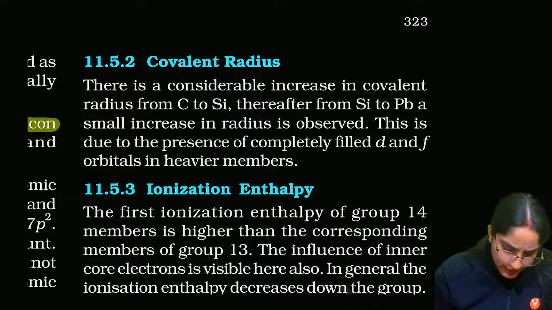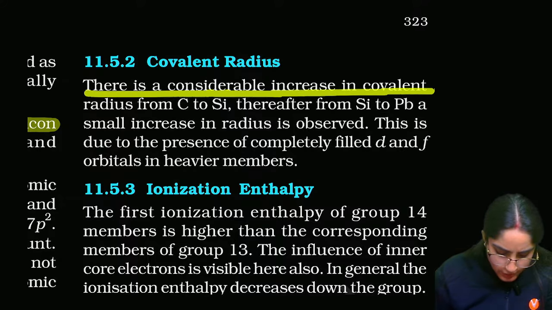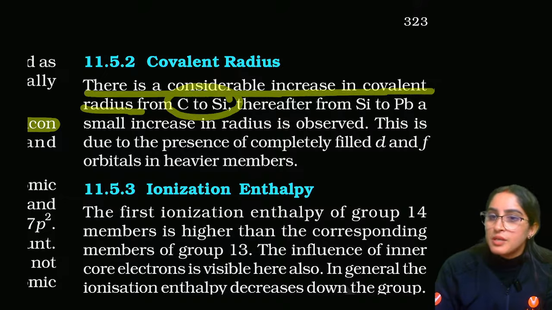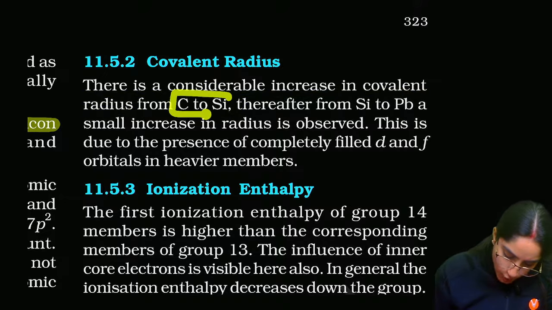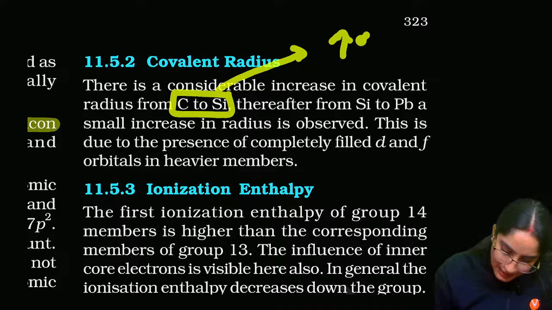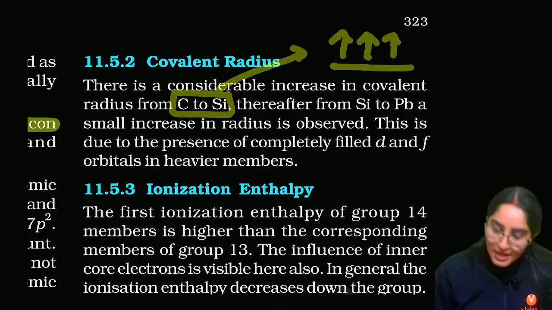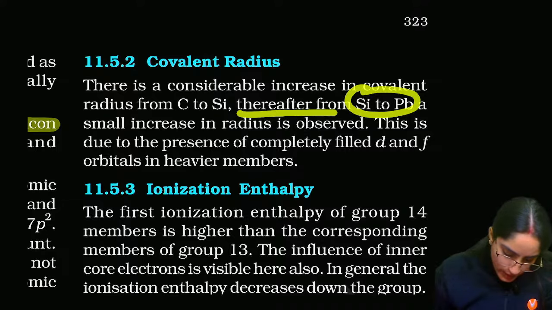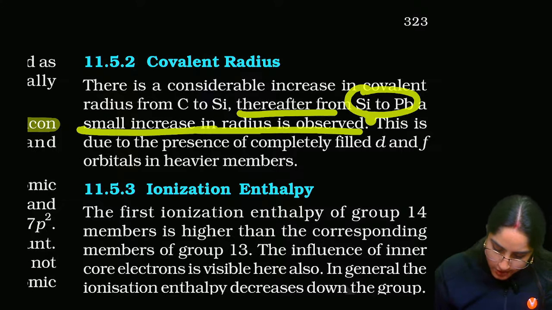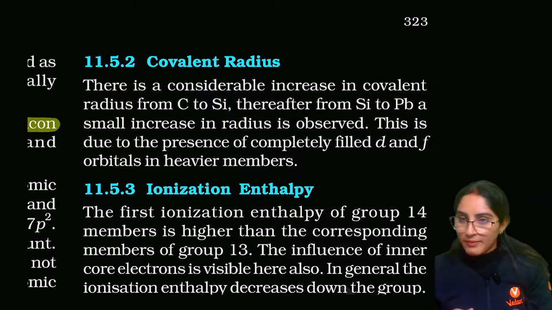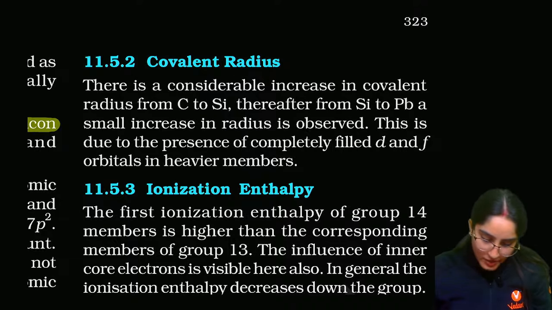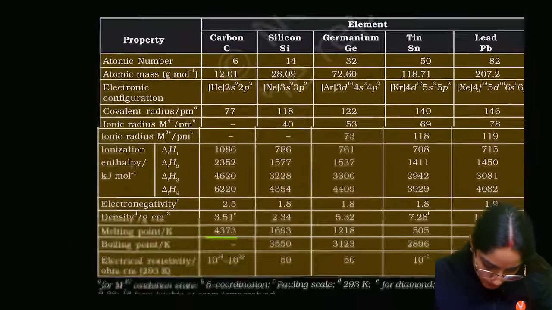If you see covalent radius, there is a considerable increase in covalent radius from carbon to silicon, right? And then after silicon to lead, a small increase in radius is observed. That means it is increasing only, but from carbon to silicon, I'll just show you the chart here.